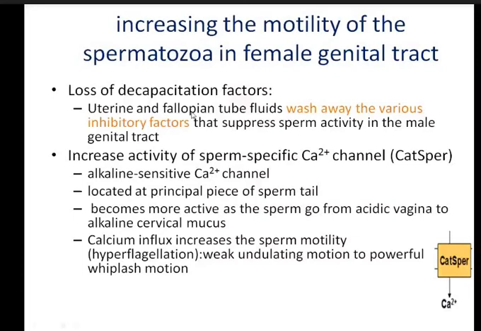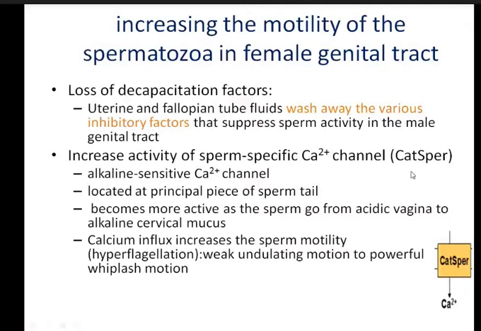Now another is the increased activity of the sperm specific calcium channel, CatSper. Okay, so increased activity of this CatSper. This is the channel, this is the protein, and this is an alkaline sensitive calcium channel.